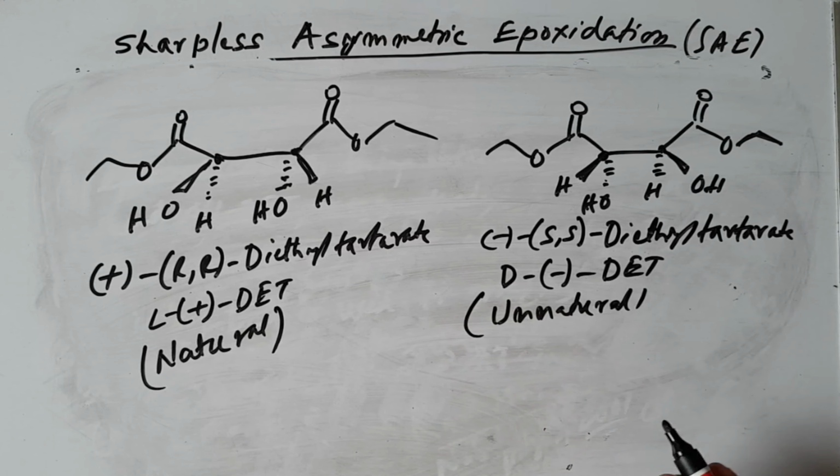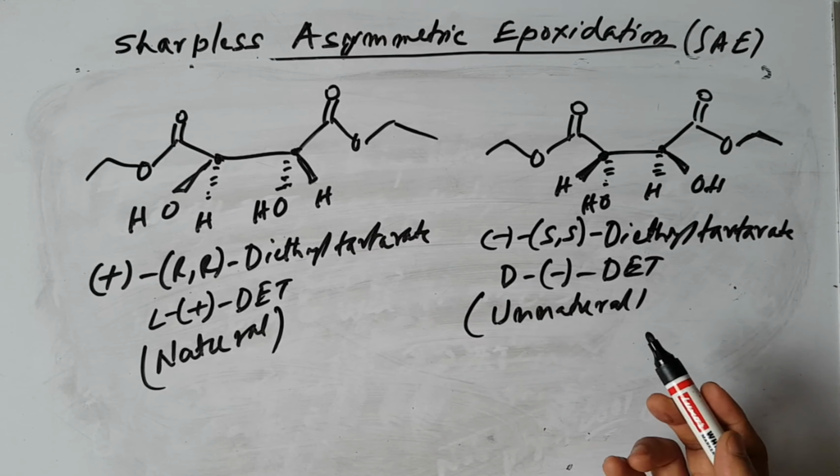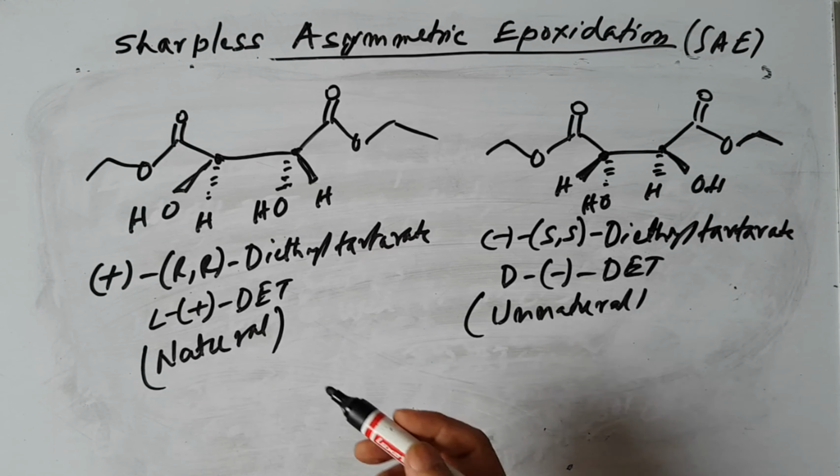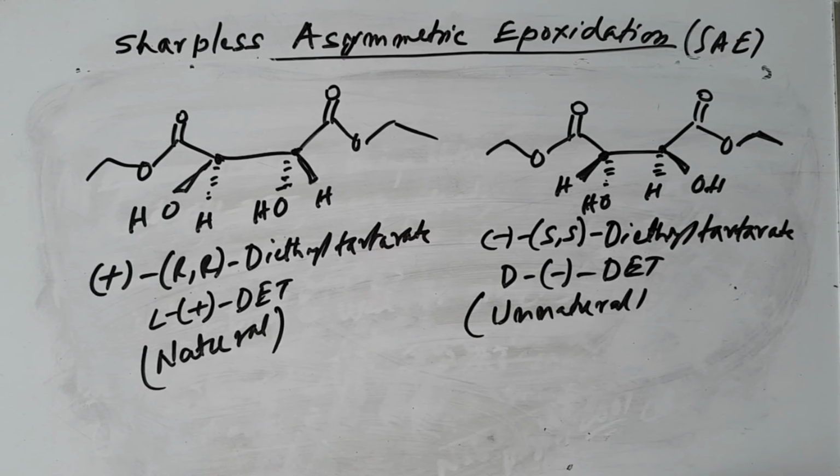So if you use negative DET, we get product B. If you use positive DET, we get product A.